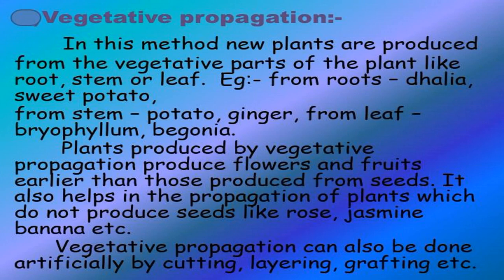grown in artificial culture media in a container containing nutrient medium under aseptic conditions, that means free from microbes. The tissue utilizes nutrients from the media, proliferates and forms an unorganized undifferentiated mass of cells that we call callus. Some portion of callus is separated and transferred to another medium containing hormones, and these hormones or growth regulators induce differentiation and plantlets are produced. The mature plants are then transferred to the field. This technique is employed for quick multiplication of commercially useful plants such as orchids, chrysanthemum, etc.